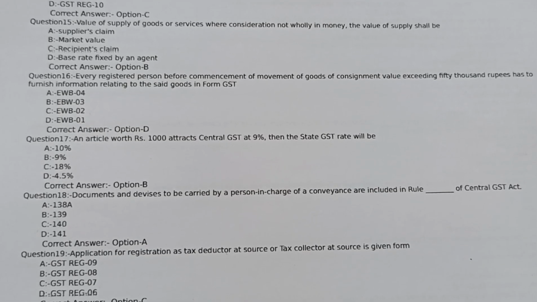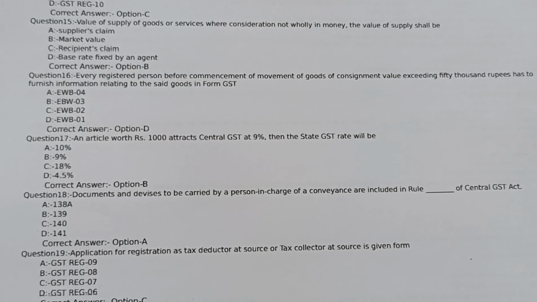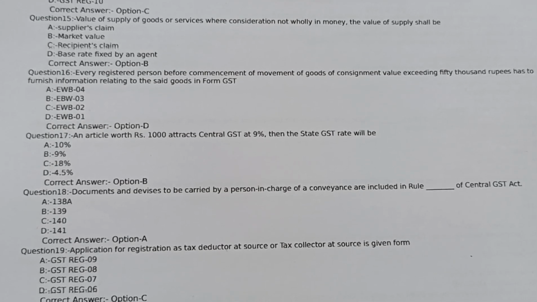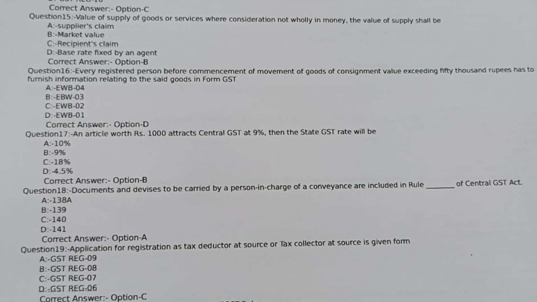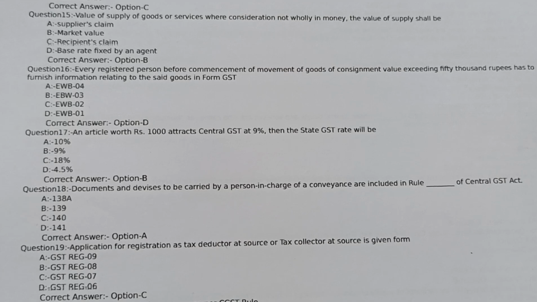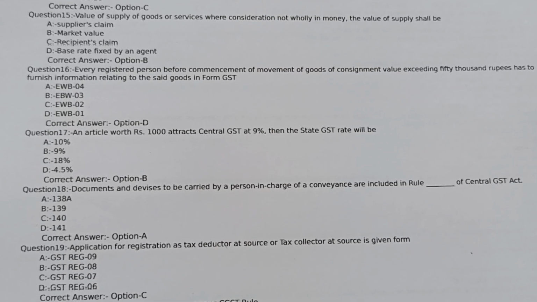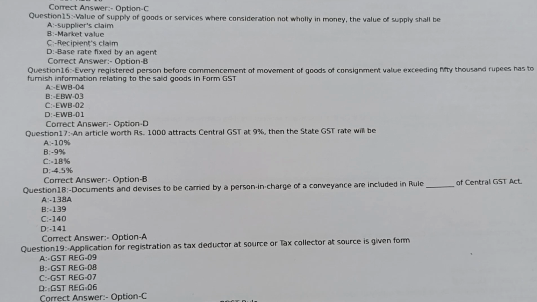Question number 17. An article worth rupees 1000 attracts central GST at 9%. Then the state GST rate will be answer option A 10%, option B 9%, option C 18%, option D 4.5%. Correct answer option B 9%.